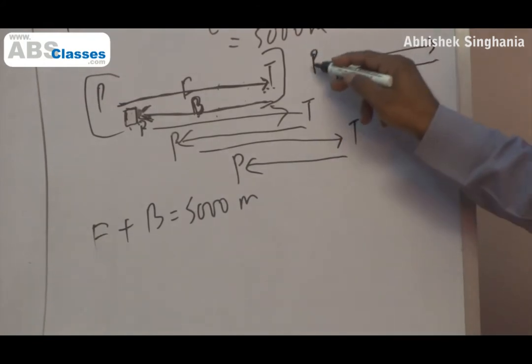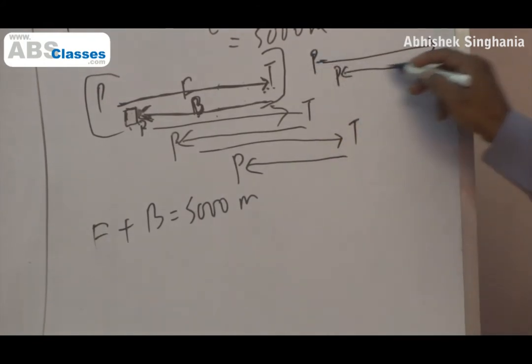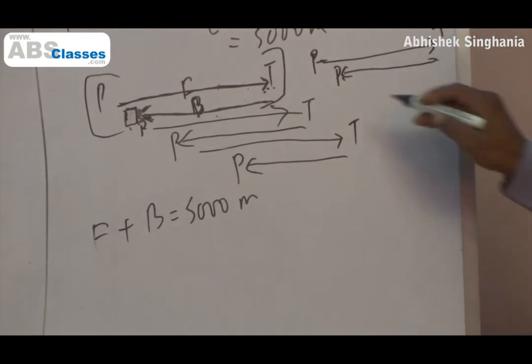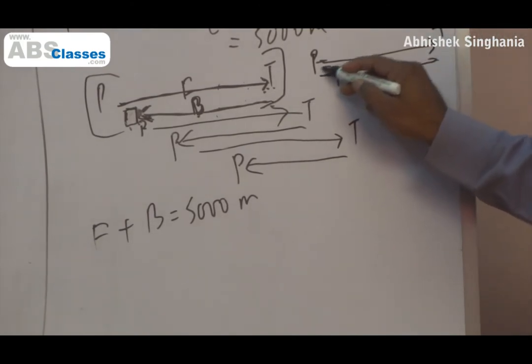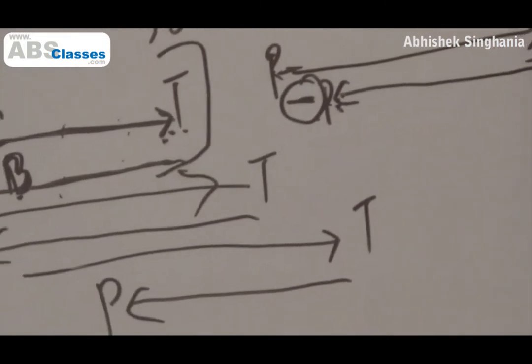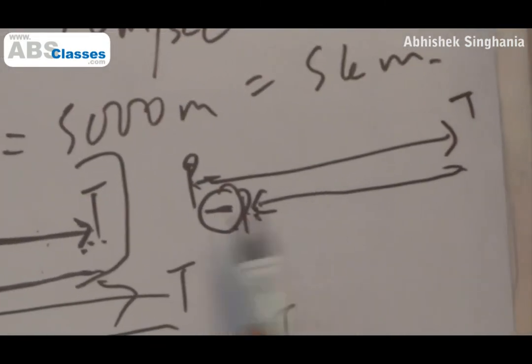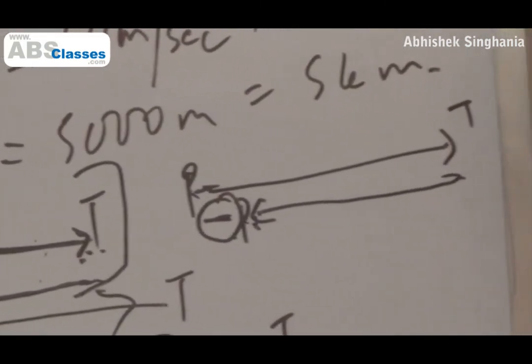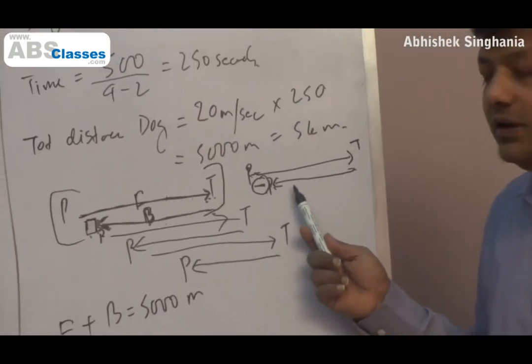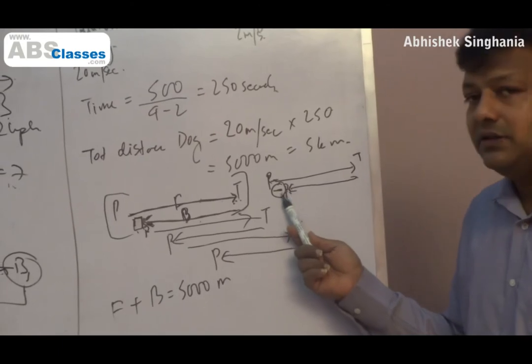So the policeman is not where he was originally. He has gone ahead, so the dog will only run till the policeman, right? Can I say this gap is the distance covered by the policeman? So forward minus backward is the distance covered by the policeman. How much extra does the dog run in the forward direction compared to the backward direction? That is the distance that the policeman has covered in the same time.